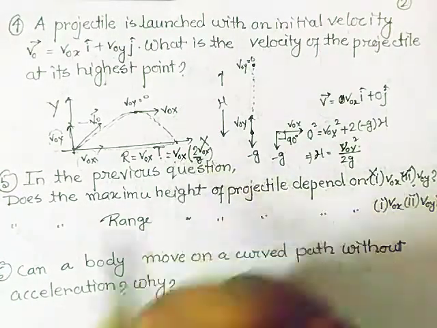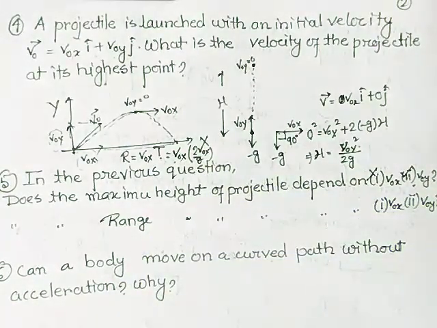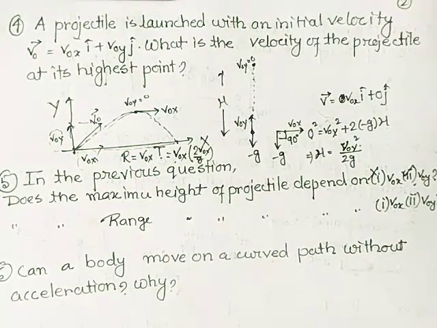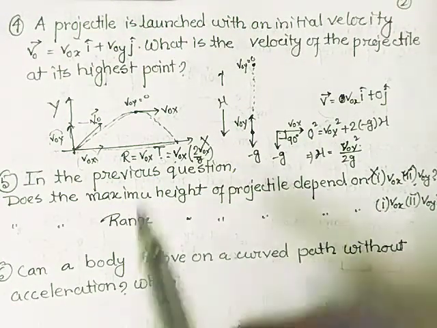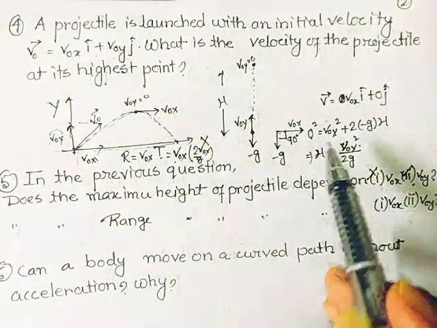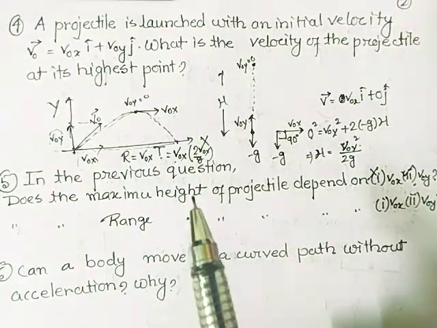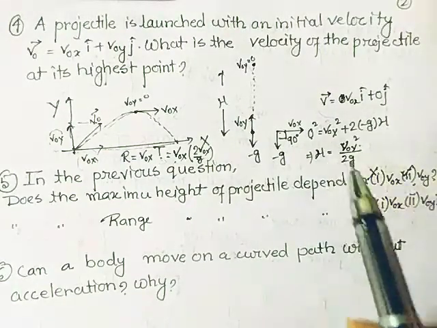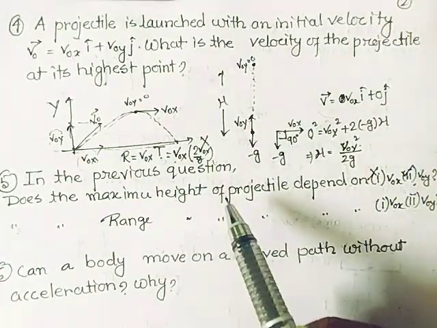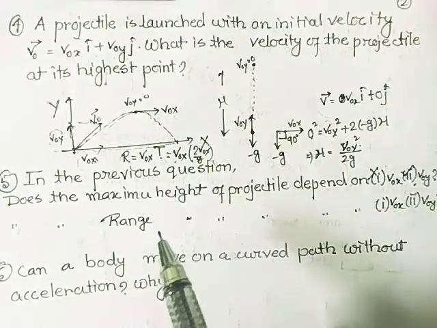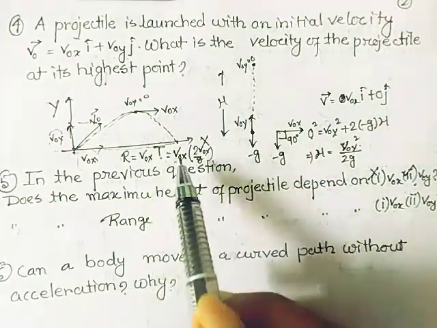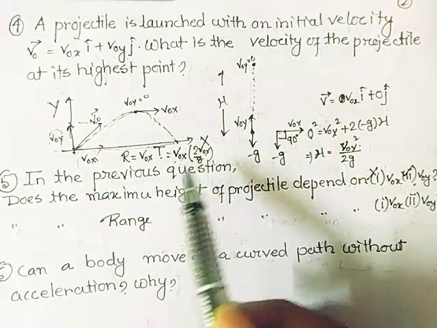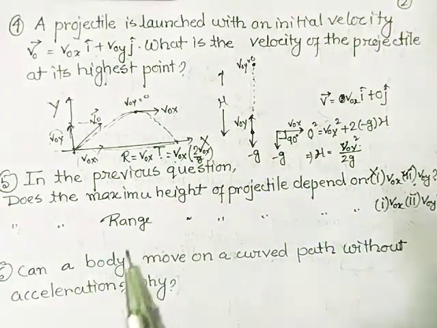So the range depends on v0x and v0y both. The time T of the projectile depends on v0y. The height of the projectile depends on v0y, that is the y component. The range of the projectile depends on the x component and the y component of the initial velocity. It depends on both.